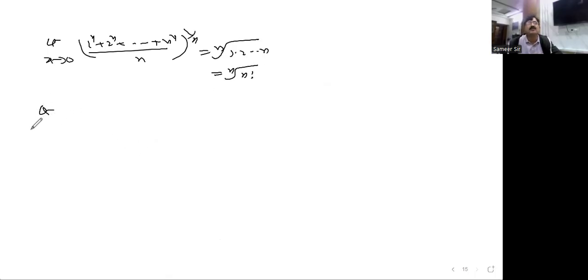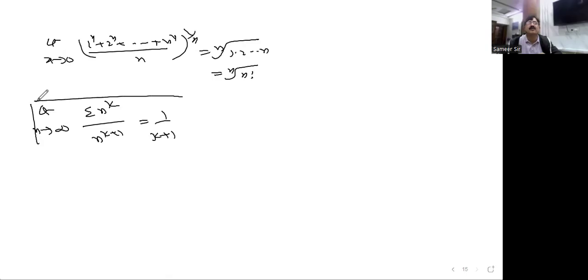Another formula I would like to give, limit n tends to infinity, sigma n to the power of k by n to the power of k plus 1, if it is so, your answer is 1 by k plus 1. Please remember this formula also. Most of the series problems we can handle in this way. You see this one? Sigma n square by n to the power of 3 is there.